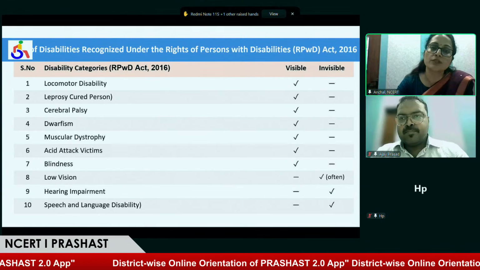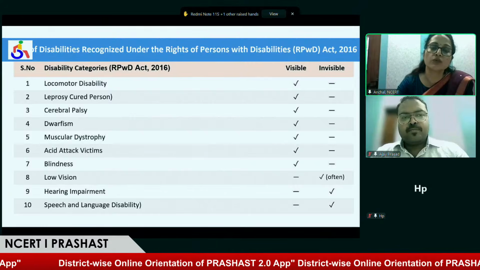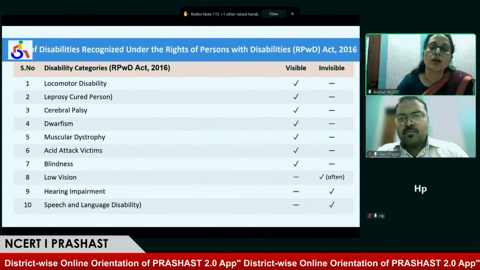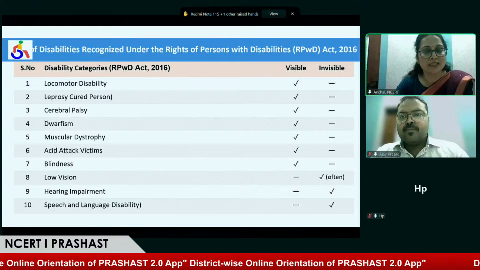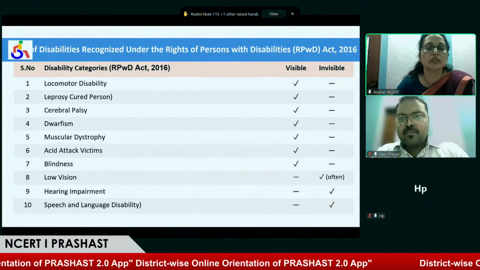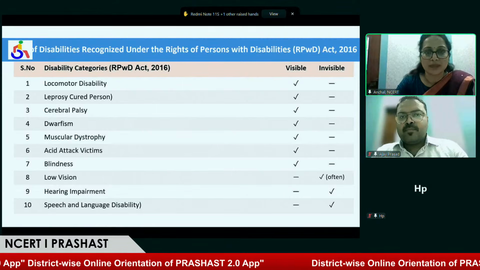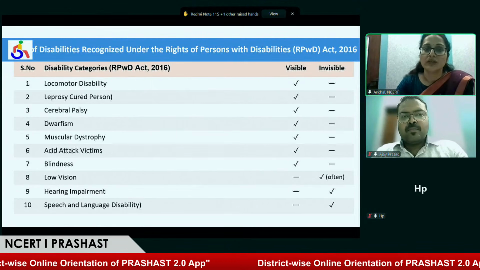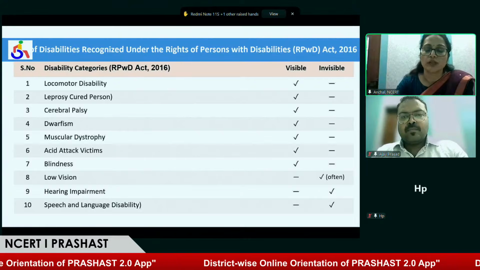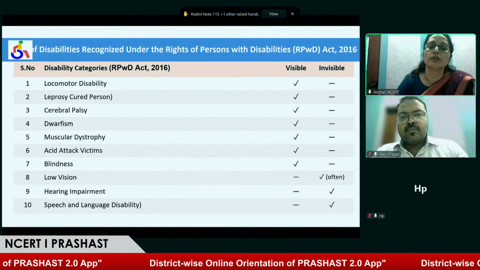It helps us to screen all 21 disabilities, whether we can see them or not, and it can be used by the teacher, special educator, and the headmaster without any specific training. Now I would like to request Ajay sir. As we know, there are three main stakeholders who will perform different roles on this application.